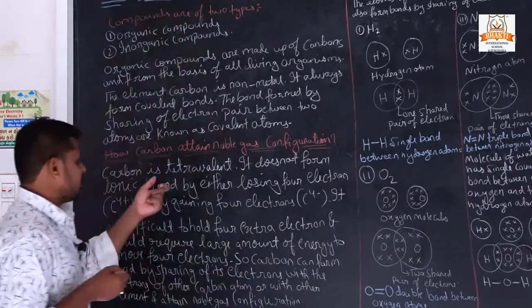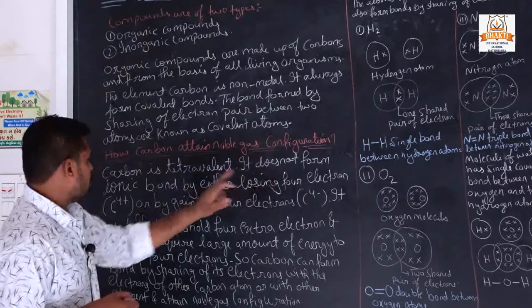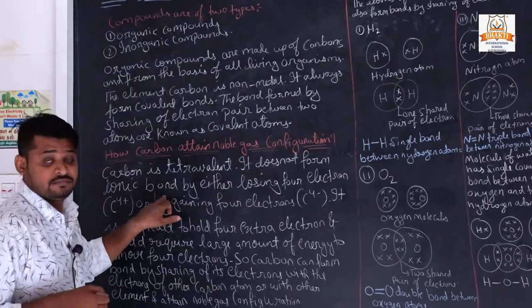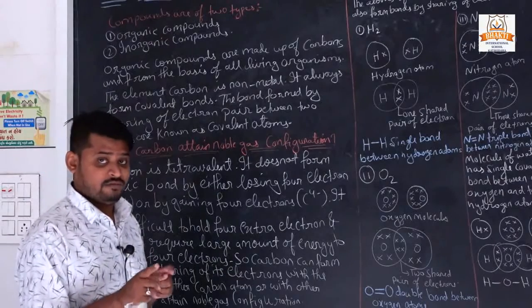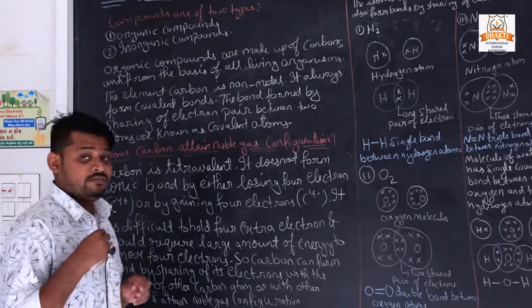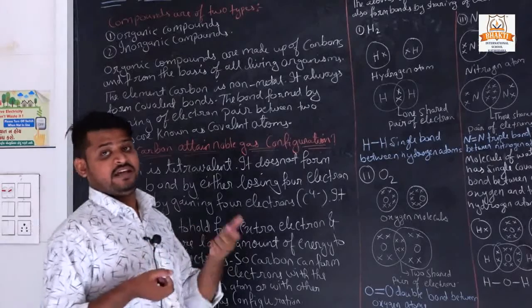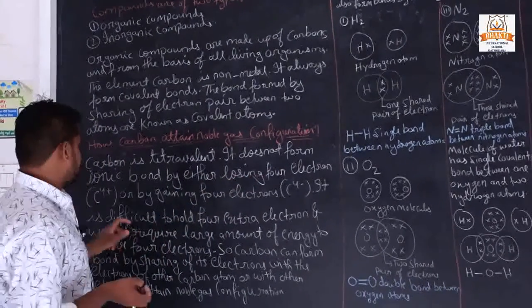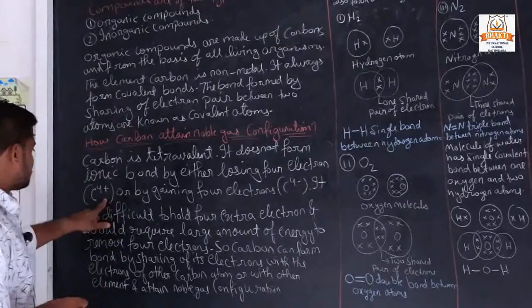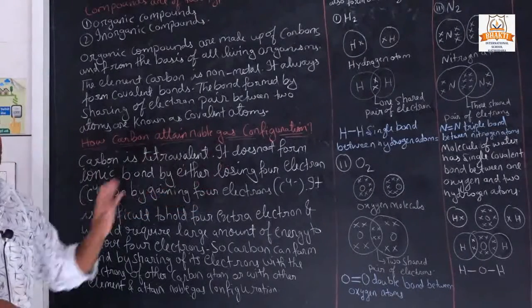That's why carbon is tetravalent in nature. It does not form an ionic bond. Why? Because it forms covalent bonds, since it would have to lose or gain 4 electrons: either losing 4 electrons, C4 plus, or gaining 4 electrons, C4 minus.